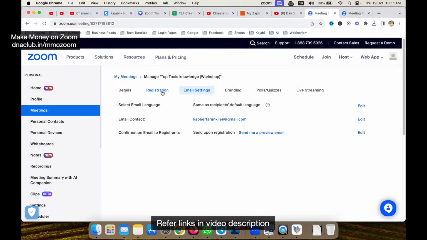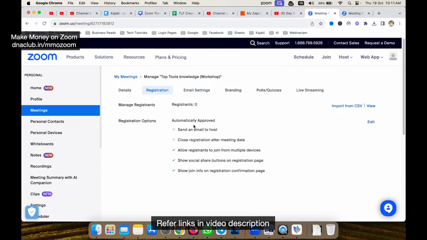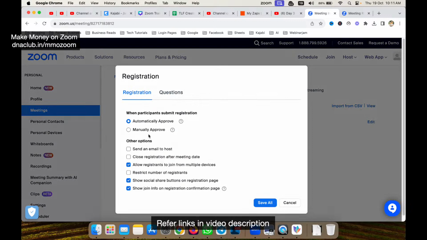I can click here on email setting, so send an email to the host. So now suppose if anybody has registered to the event, I can click here on edit, and then I can click here send an email to host, which means if anybody registered for my meeting, I as a host will receive an email instantly. Somebody has booked a meeting, like this. So close registration after meeting, yes. Allow registration to join multiple device, yes.